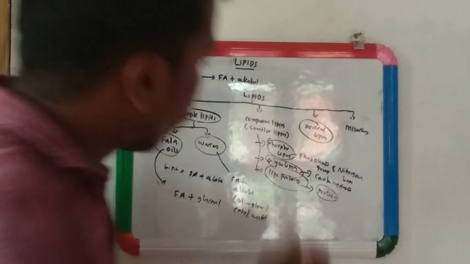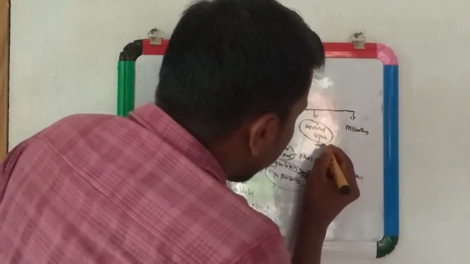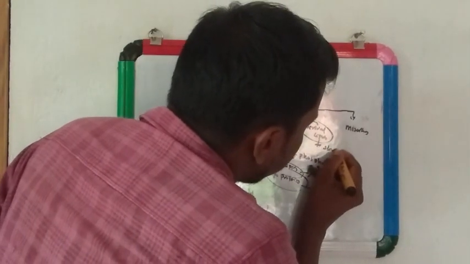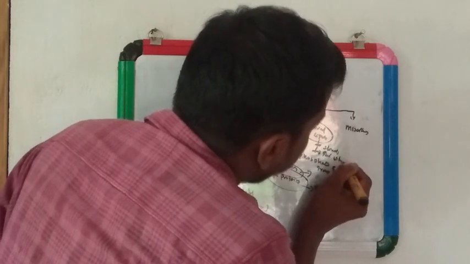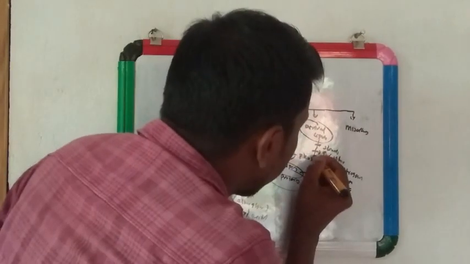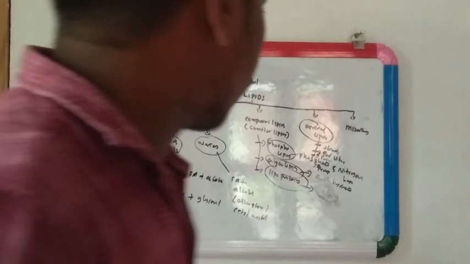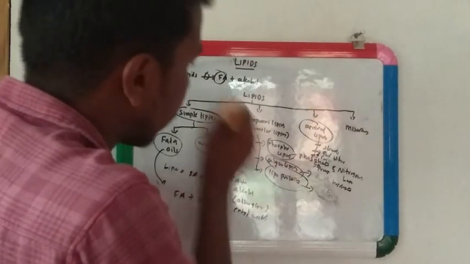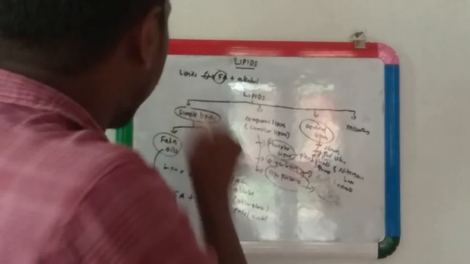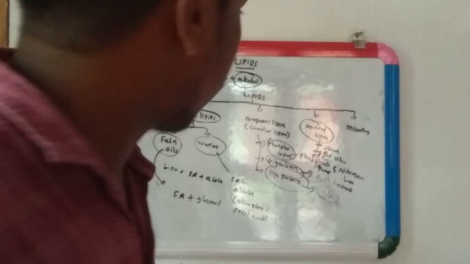The examples of these derived lipids are steroids, fat soluble vitamins, fatty acid, glycerol and other alcohols. Lipids on hydrolysis will give a fatty acid, so fatty acid is an example of derived lipids. Lipids on hydrolysis will also give an alcohol, so alcohol is an example of derived lipids.